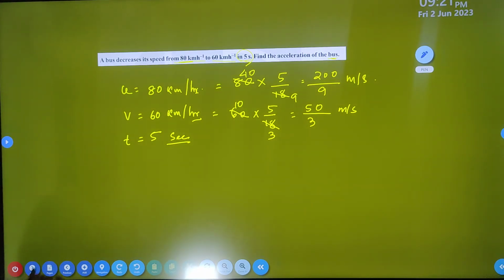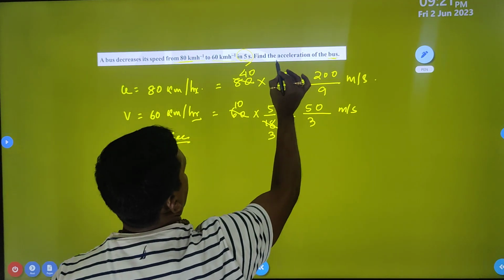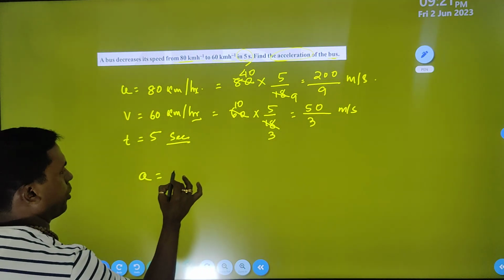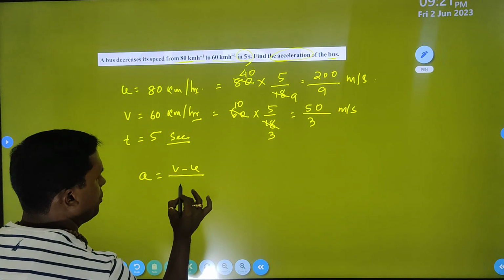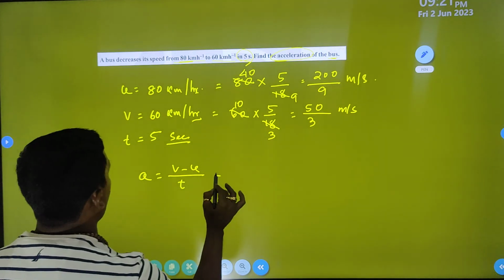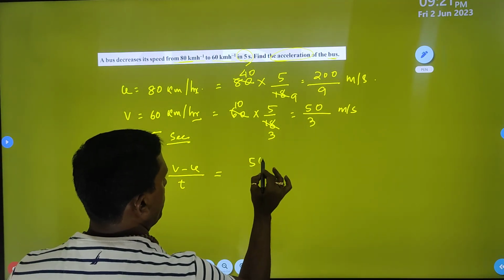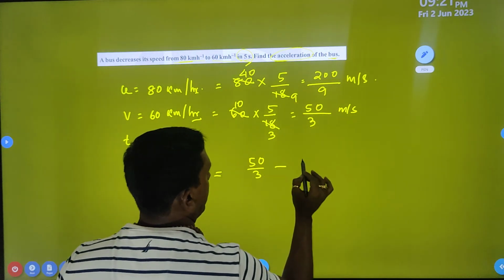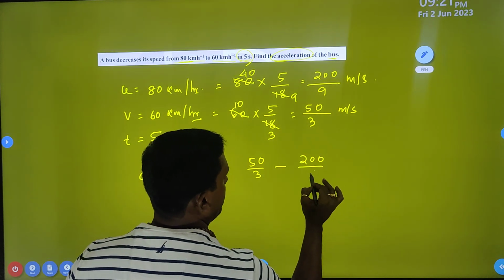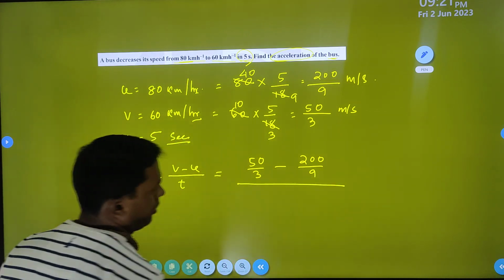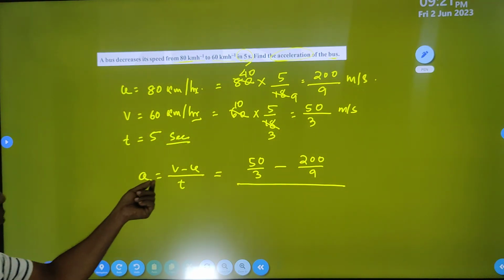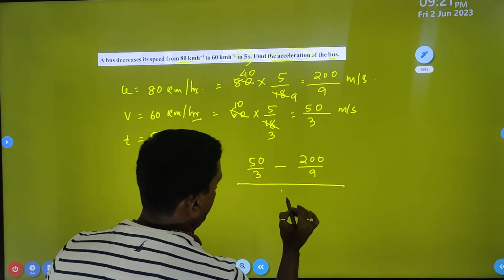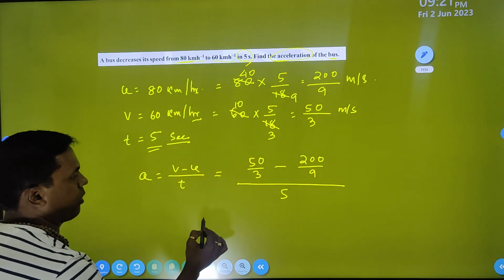So right now you will find out what? Just to find out acceleration. So simply we can get an idea of acceleration. Acceleration is equal to v minus u divided by time. So final velocity how much? Here 50 by 3. So 50 by 3 minus initial velocity u, how much? 200 by 9. And time taken for change of this velocity, that means what? Time is 5 seconds. Okay, now you just calculate.